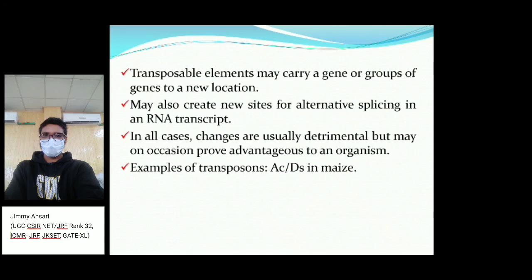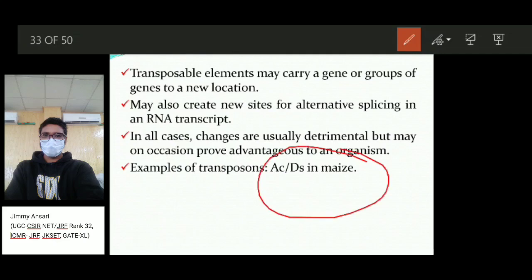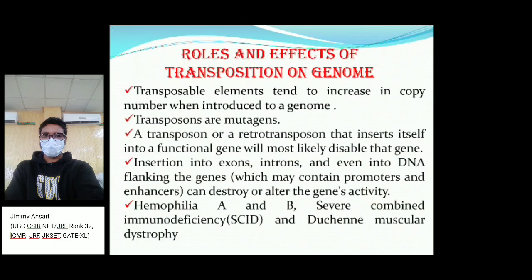A transposable element may carry a gene or a group of genes to a new location. So you can understand this. It can create a new site for alternative splicing in an RNA transcript. In all these cases, the change may occasionally prove advantageous. An example of transposable elements is the Ac/Ds element in maize. This is an example of a transposable element.